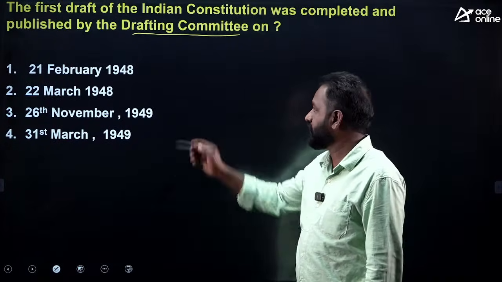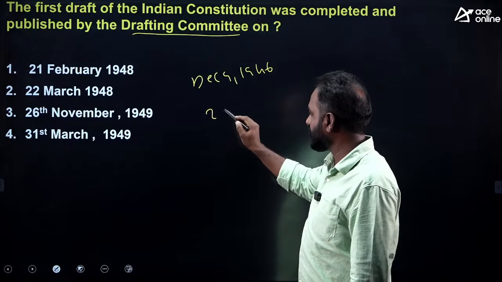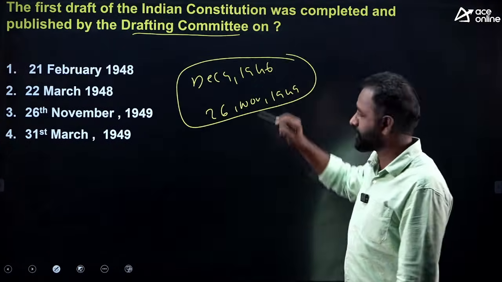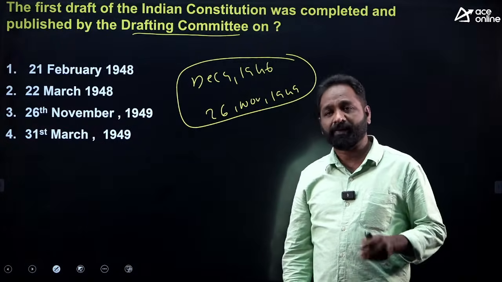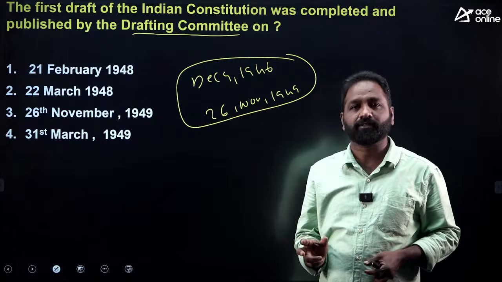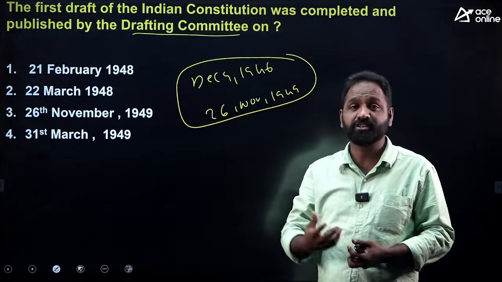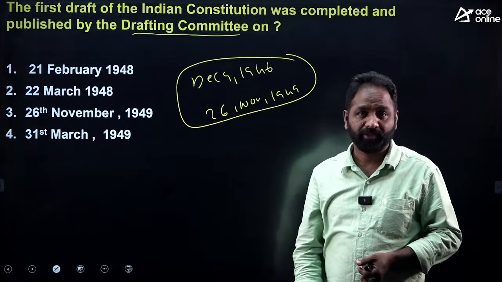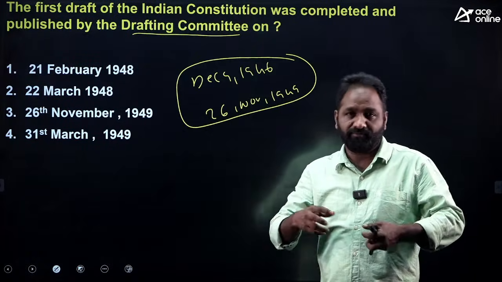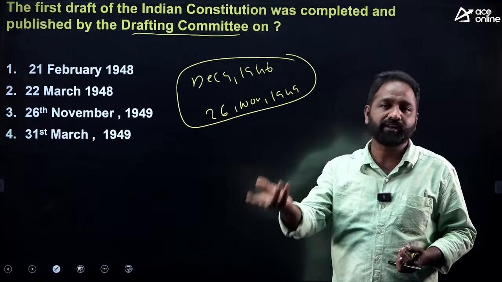You know that from December 9th, 1946 to 26 November 1949, these days they prepared the constitution. Everybody knows that. But at one point of time, they prepared the entire constitution, they prepared a draft and they put it to the public because they wanted to get suggestions and recommendations from the public. If the constitution is put to the public, the people will read it, and if they get any kind of idea, if they want to give some recommendations, they can give.